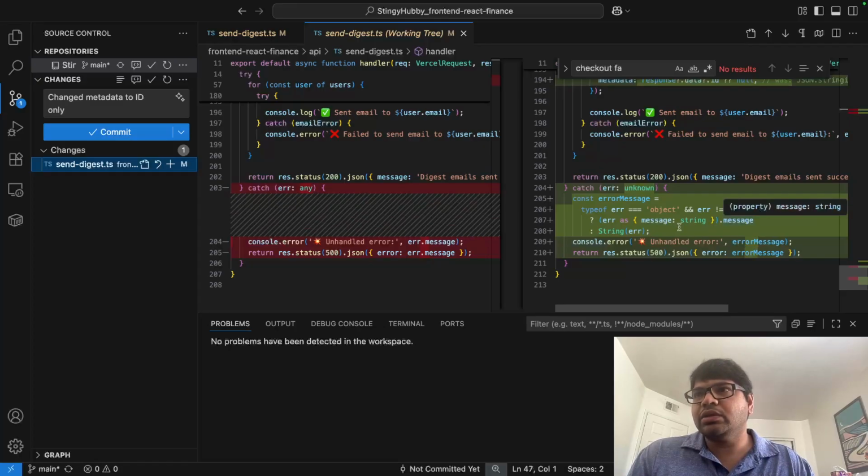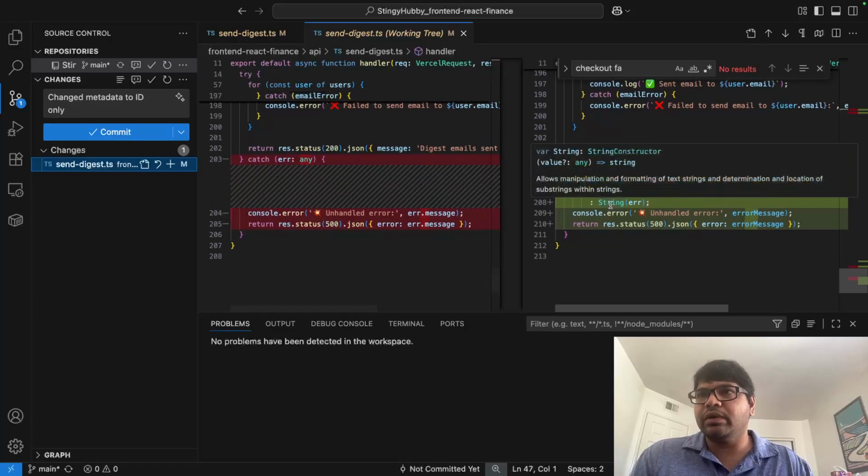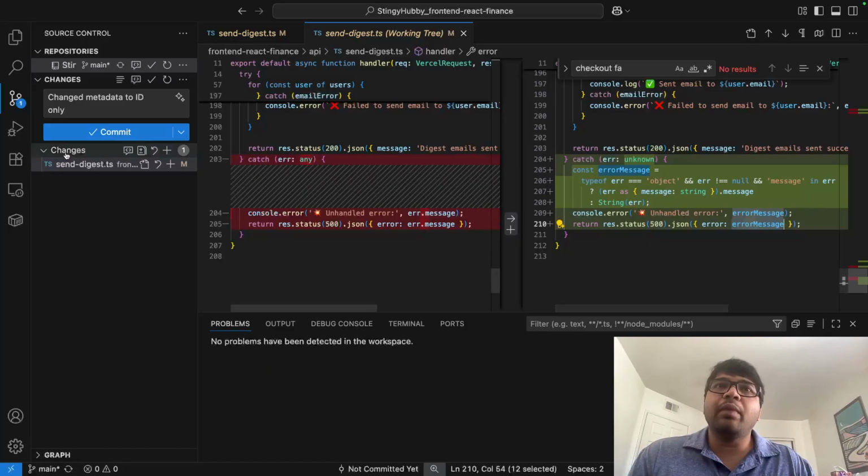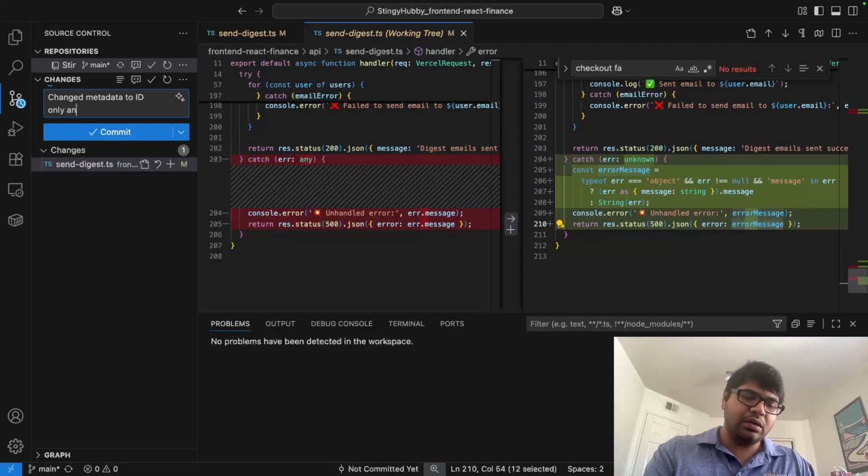If it is a string, then we would have the error message saved, displayed as it is in the JSON and sent as a 500 response. So I'm okay with this change.